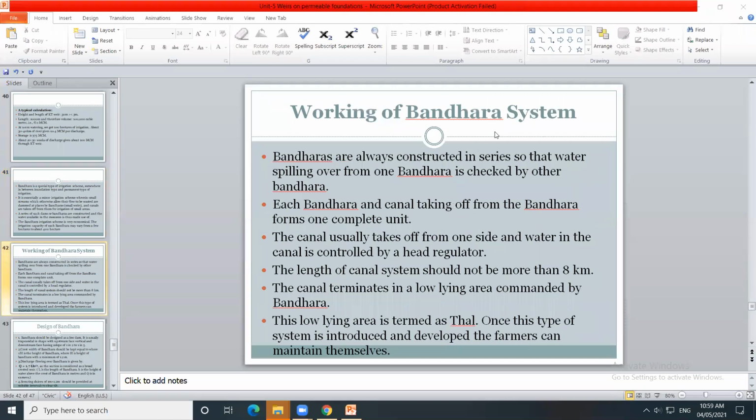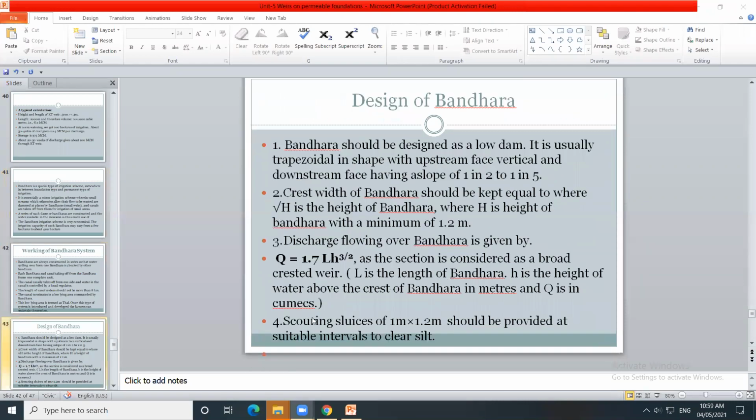Right, this is the fourth design consideration. Scouring sluices provided within the dam, having size 1 meter by 1.2 meter, are provided at regular, suitable intervals to remove the silt.